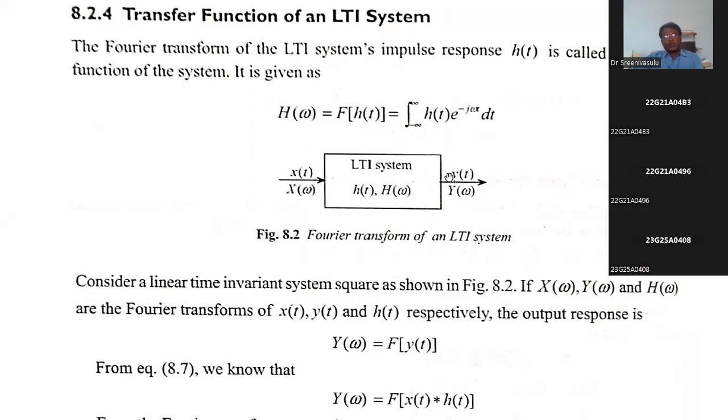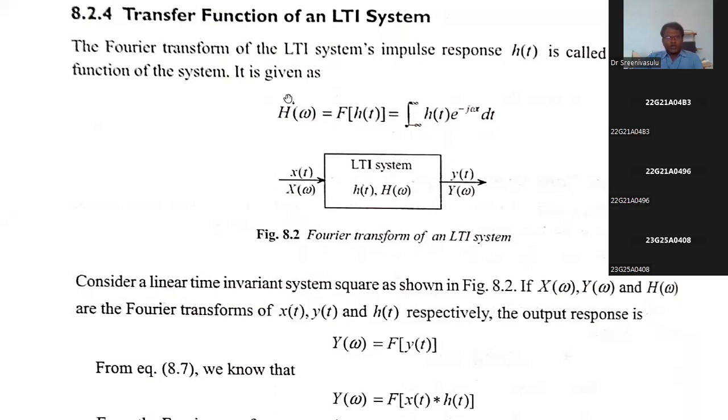Suppose if we want to write the output in frequency domain, it is nothing but convolution in time is multiplication in frequency. Suppose it is in frequency, we are just going to multiply. Suppose it is in time domain, we are going to write the convolution operation between these two. So that's why he has given it very clearly here.